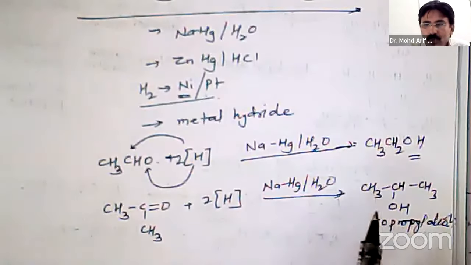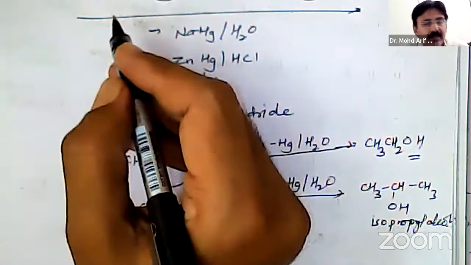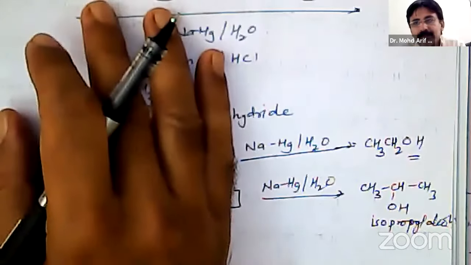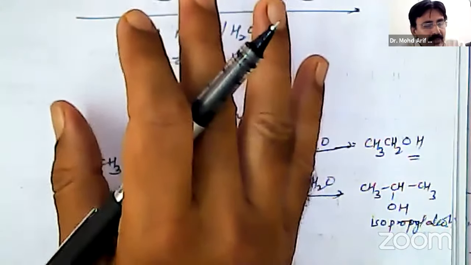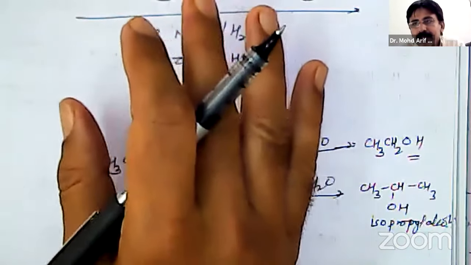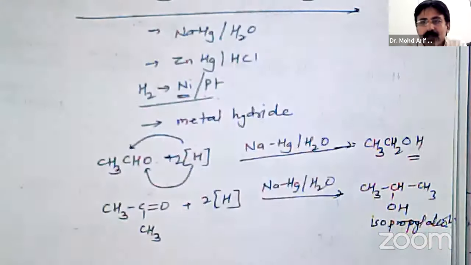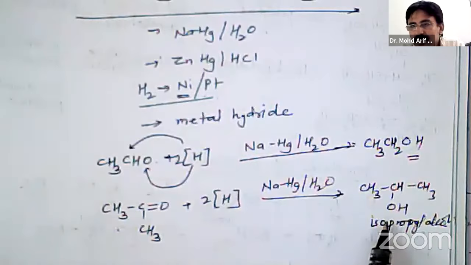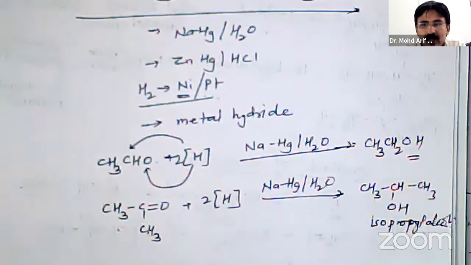So this reduction method has one drawback. The drawback is that we cannot directly prepare tertiary alcohols, because aldehydes give primary alcohols and ketones give secondary alcohols. So tertiary alcohol is not prepared by this method. So it is the drawback of this method. But using other methods we can prepare tertiary alcohols.